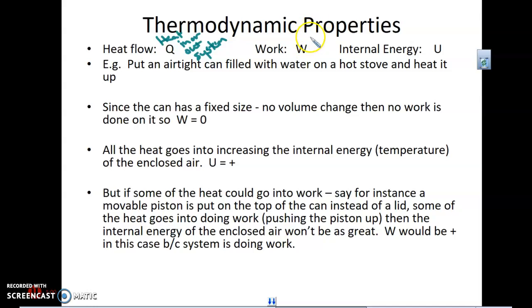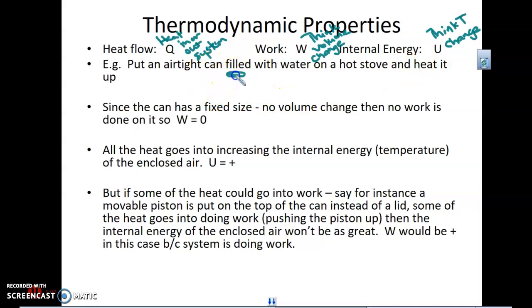And think with work, think about a volume change. So if there is no volume change, there is no work that's done. And we'll talk about that in more detail. And internal energy, think temperature change. So U is not temperature, but think about temperature change when we talk about U, our internal energy of our system. So let me give you some examples here.